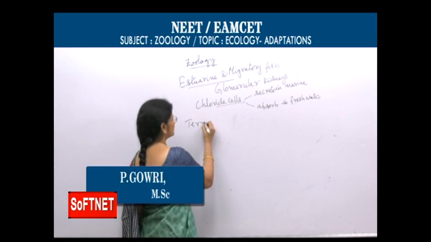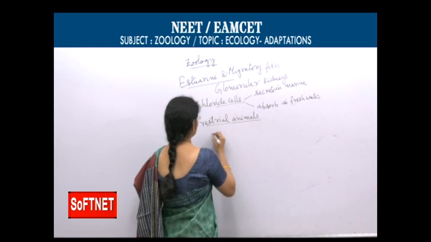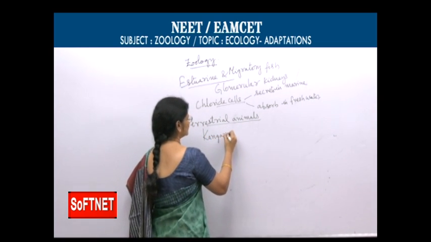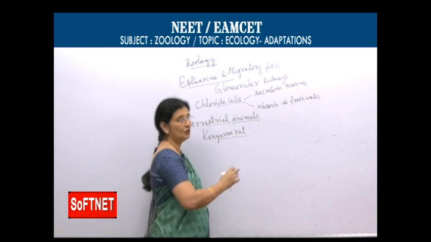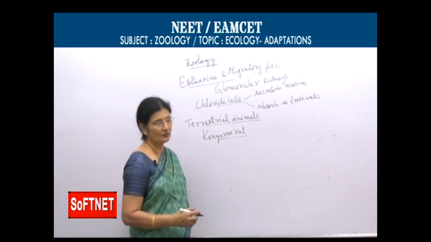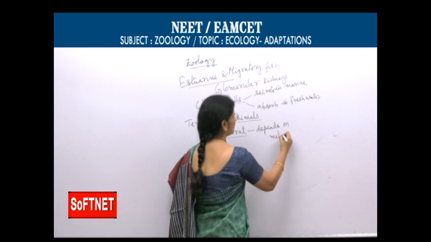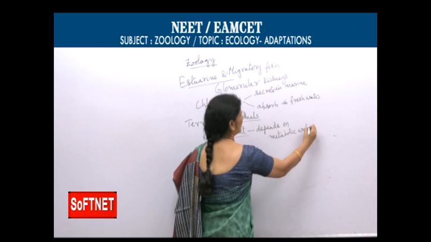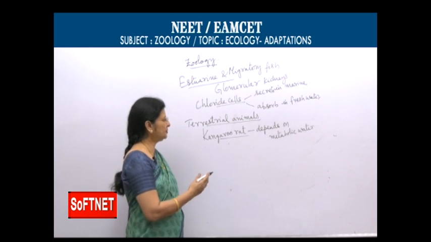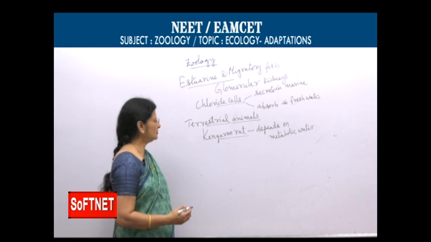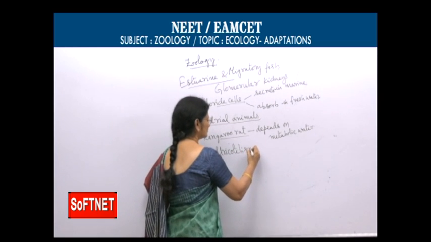In terrestrial animals like the kangaroo rat living in North Indian deserts, it will not drink water for many days, but depends on metabolic water, the water produced by oxidation of food, glucose, and fats. And birds, reptiles, and insects show uricotelism.